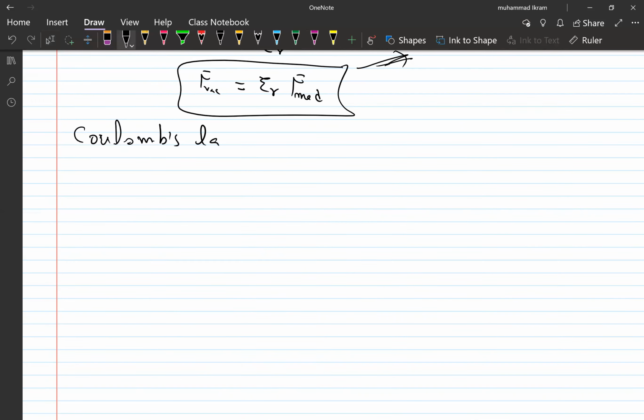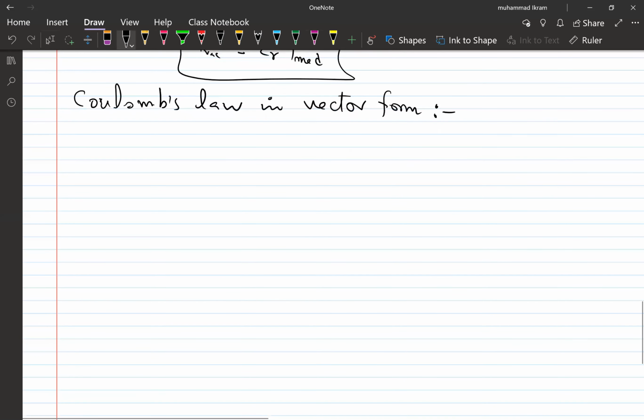Coulomb's law in vector form. Why? Because here you have to deal with the force as a vector quantity. So we need to deal with it in terms of force. The electrostatic force of attraction or repulsion between two charged particles in vector form, how can I express it? It will be k q1 q2 by r square.